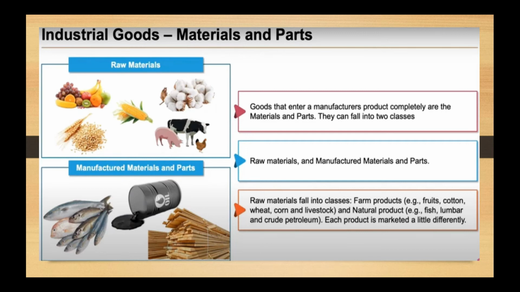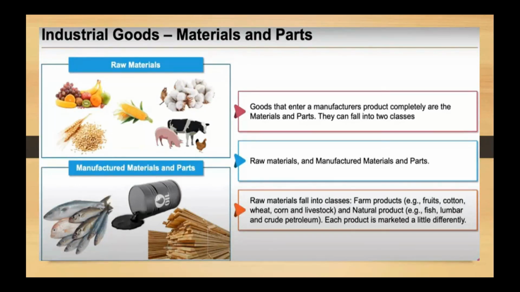And then you have manufactured parts. Now, what are manufactured parts? For example, you take iron ore. Okay, iron ore is a raw material which is converted into steel. All right, now steel is a manufactured part. Now further, what do you do? The manufactured part steel is taken and is used for manufacturing a car. Now, the manufactured material that was steel again becomes a raw material and is then used in the manufacturing of a car. In the same way, you take rubber, which is a raw material.